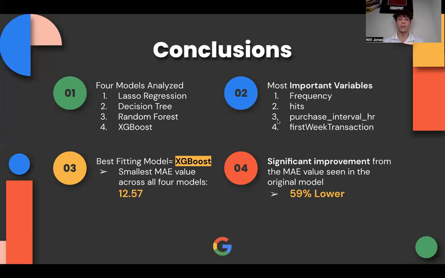Next, we want to get into some conclusions. First, we are able to successfully model 4 different regression models and find 4 key important variables. And our best fitting model was the XGBoost with an MAE value of 12.757. And this is 59% lower than the original MAE value. We next want to talk about some limitations and improvements that we saw.